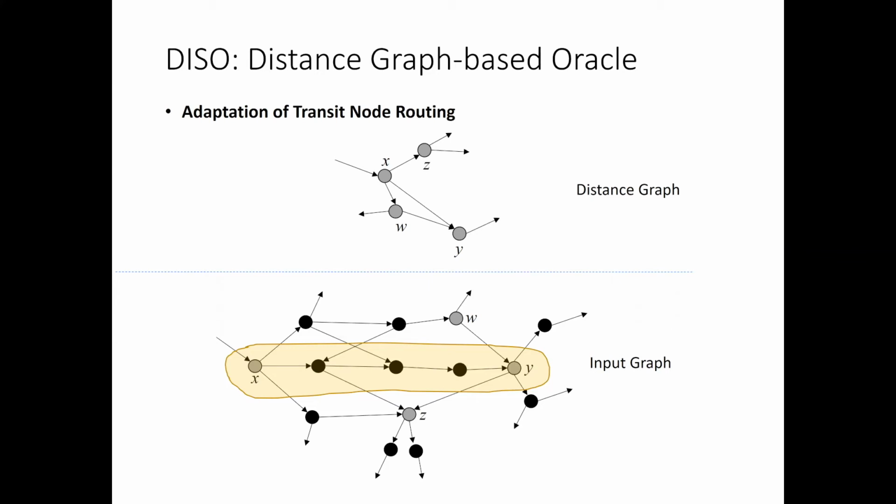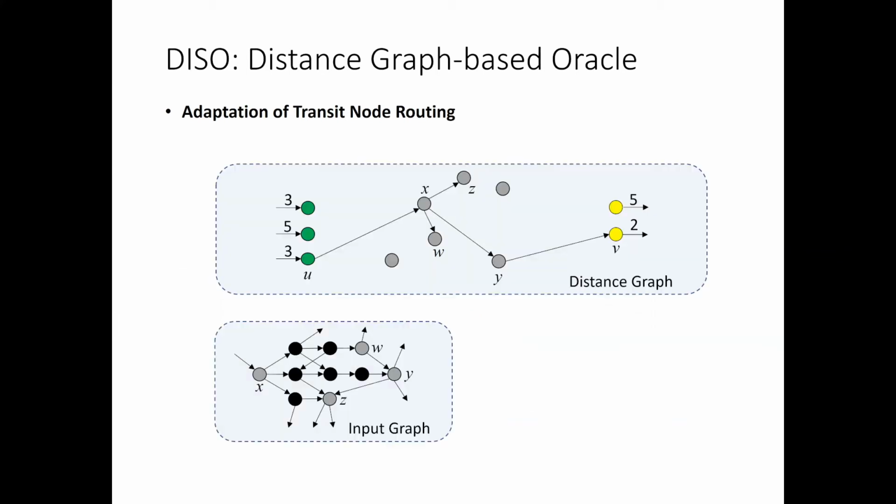Note that the edge from x to y in the distance graph has a weight, which is the distance of the shortest path from x to y in the input graph, avoiding any other transit node. This weight can be computed by the bounded Dijkstra algorithm.